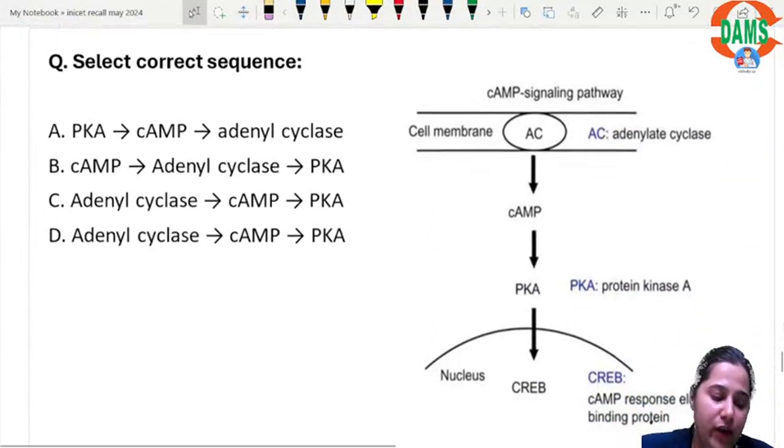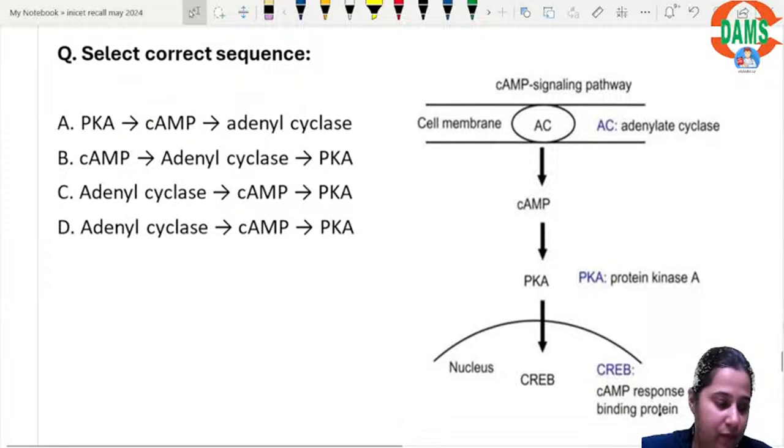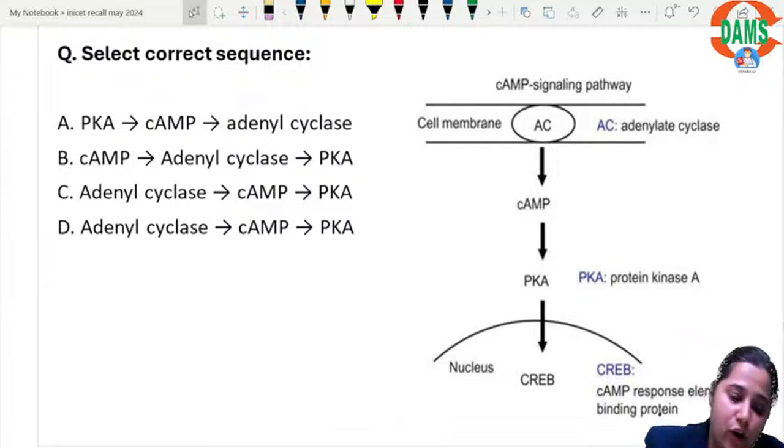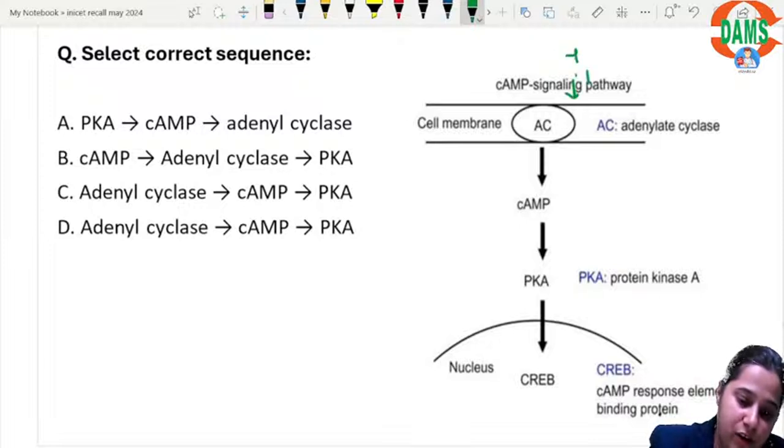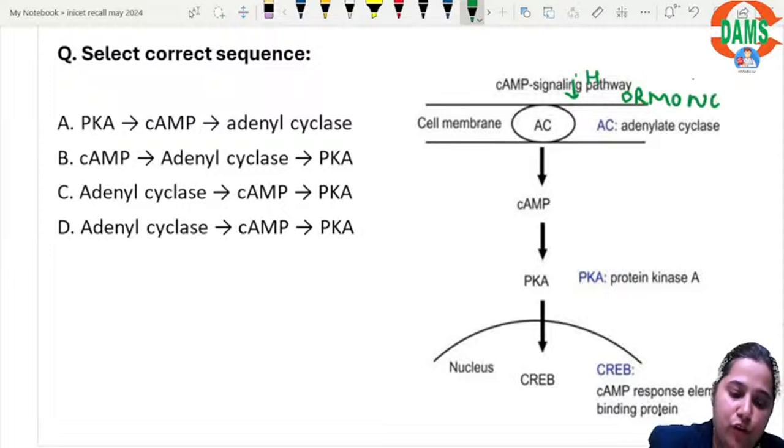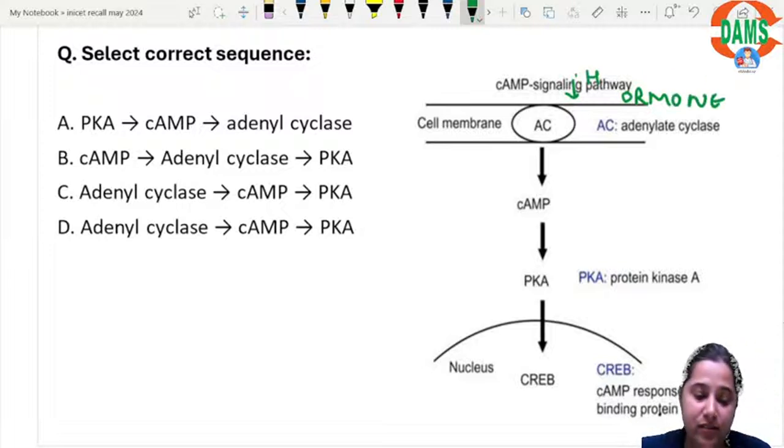Then which of the following is the correct sequence? Whenever there is a water soluble hormone, what it will do is, adenyl cyclase will be activated.